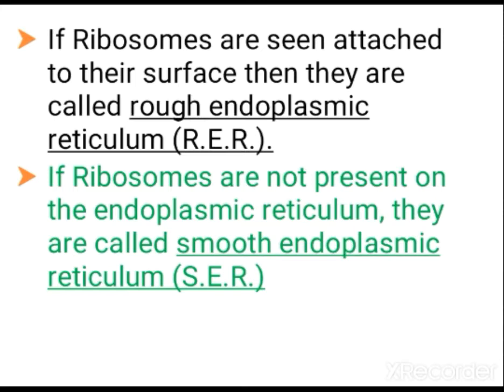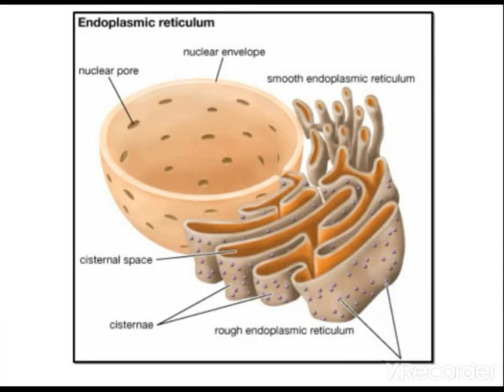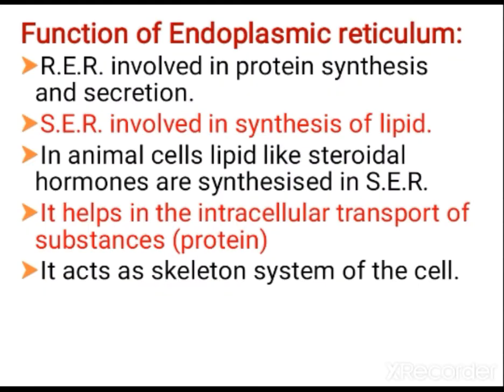When there is no ribosome attached, you call that smooth endoplasmic reticulum. This is the diagram, children. Can you observe? Rough endoplasmic reticulum has attached ribosomes, and here it is smooth, it does not have attached ribosomes. This one you call cisternae, and the space you call cisternal space. This is the nucleus. These tubules, can you see they are interconnected with each other.